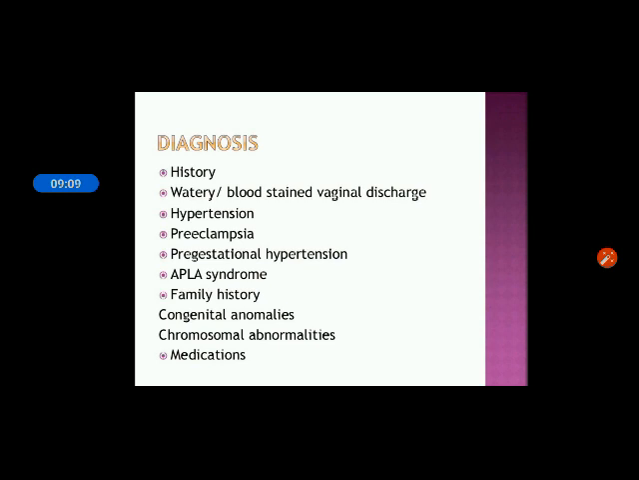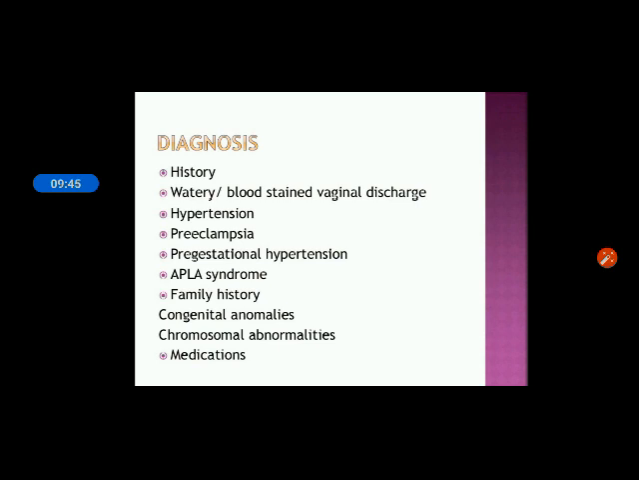The next is hypertension. As I previously told you, in both hypertension and preeclampsia, proper blood circulation is interfered with, and that will lead to the oligohydramnios condition. The next is pregestational hypertension. We'll ask the woman if any kind of hypertensive disorder was present before the pregnancy, or in the pregestational time, because it is also an important factor. And then APLA syndrome, that means the